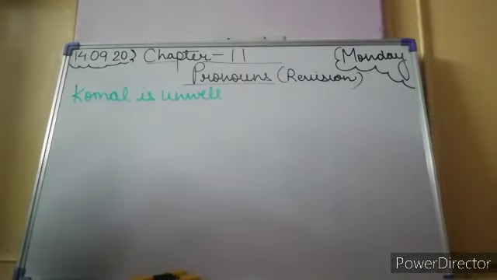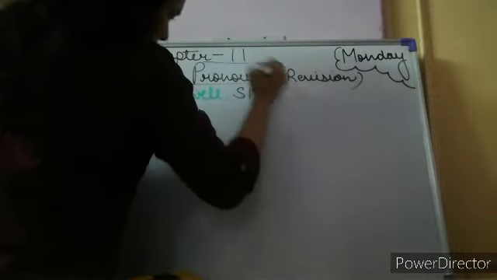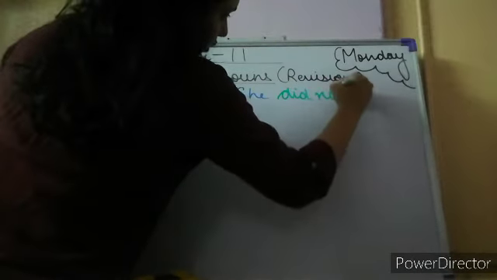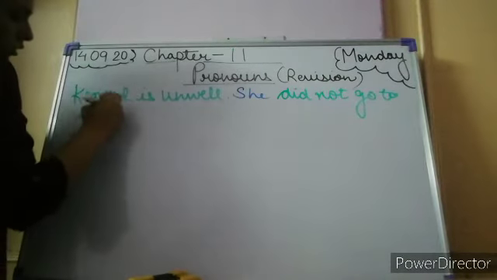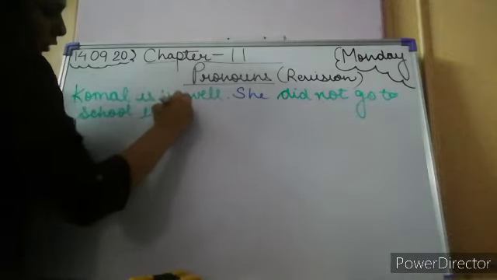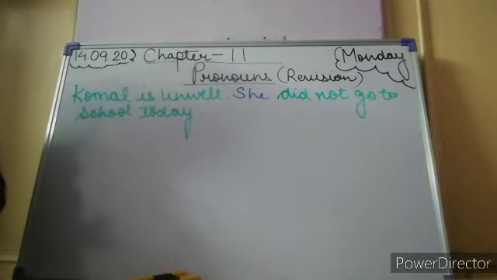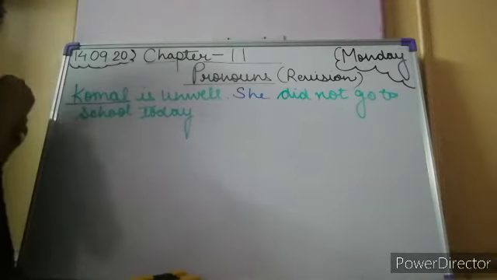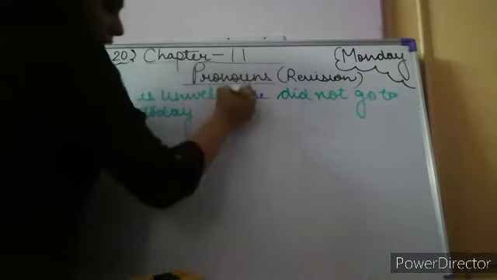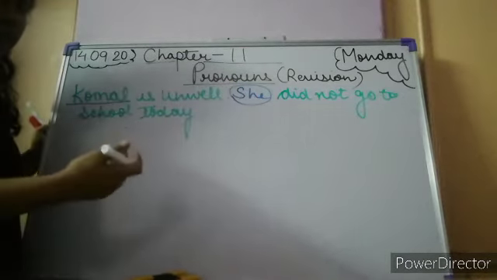You know what? She did not go to school today. Right, children? So here, as you can see, I am stating something about a girl named Komal, and here in the second sentence I have used this word she in place of repeating her name.